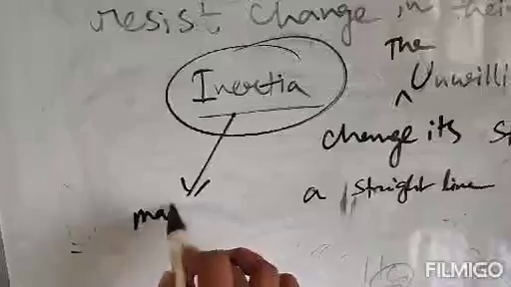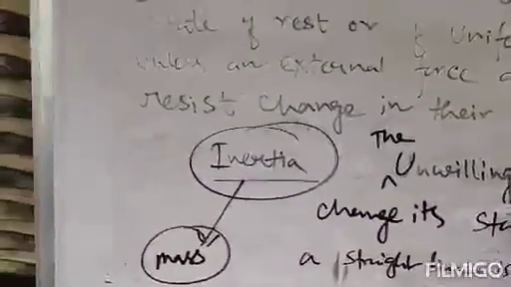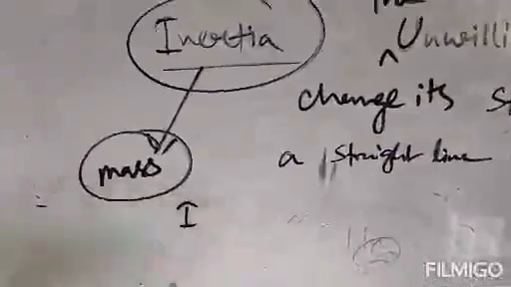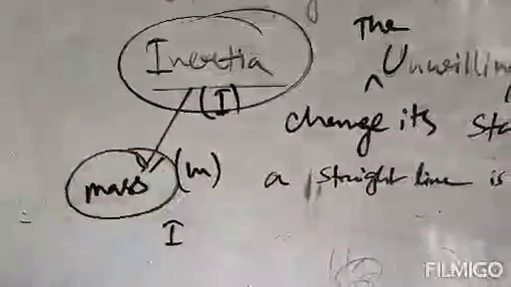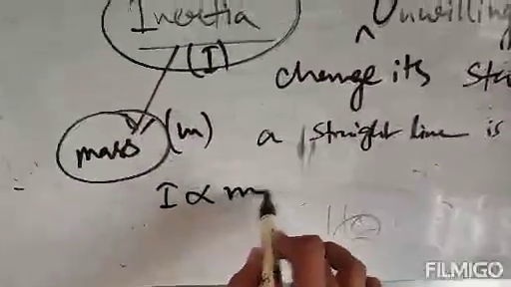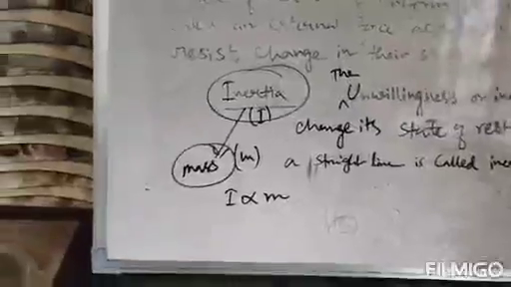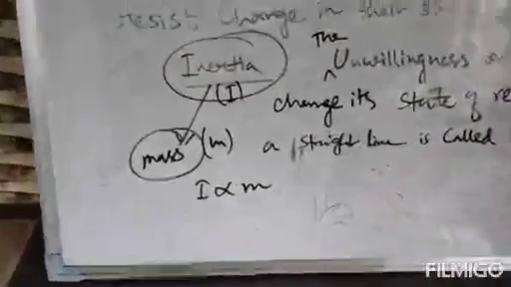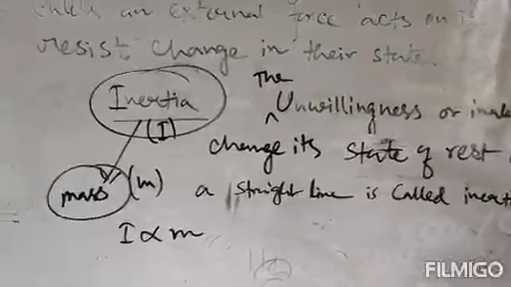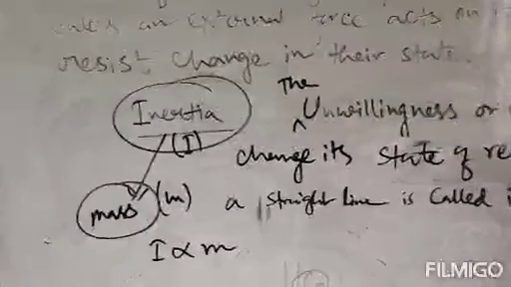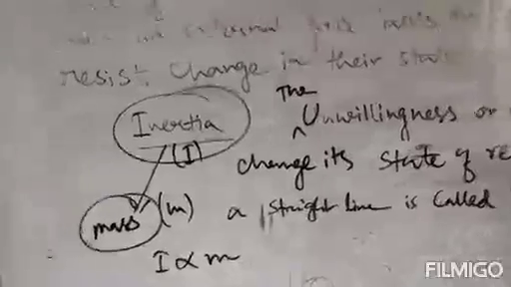Now this inertia is actually measured by mass. And the relation between inertia and mass: suppose inertia is represented by I and mass is represented by small m, so I will be directly proportional to m. That means if mass is increased, inertia will also increase. If mass is decreased, inertia will also decrease. That means a heavy body or heavy object will have more inertia than a lighter one.